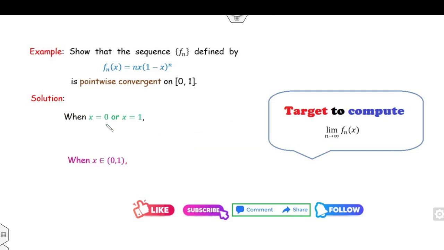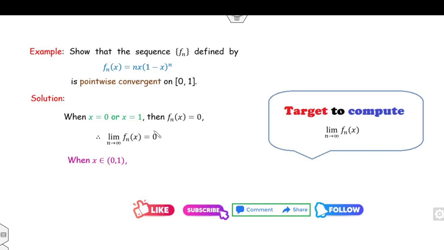Fine. So what is the value of f_n(x) when x is equal to 0? First case, when x is equal to 0, the answer is 0. What is the value of f_n(x) when x is equal to 1? Again 0. Fine. So if this part is 0, what is the limit as n approaches infinity of f_n(x)? It is also 0.